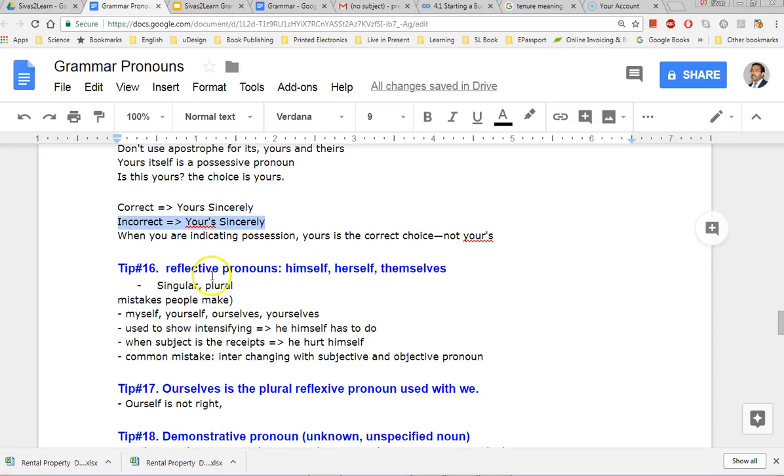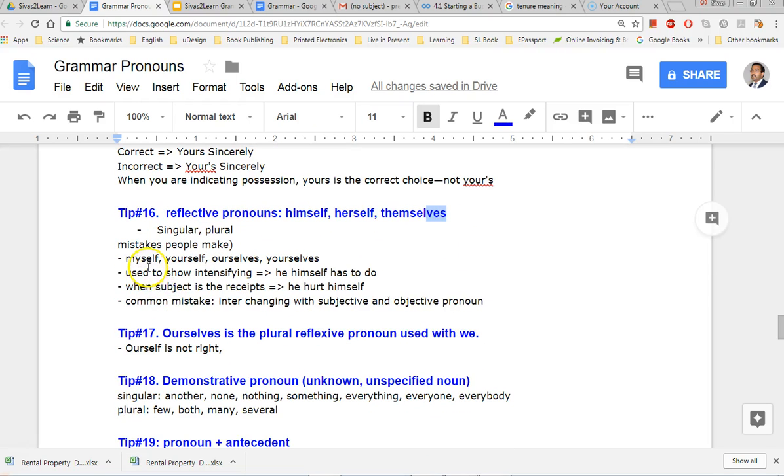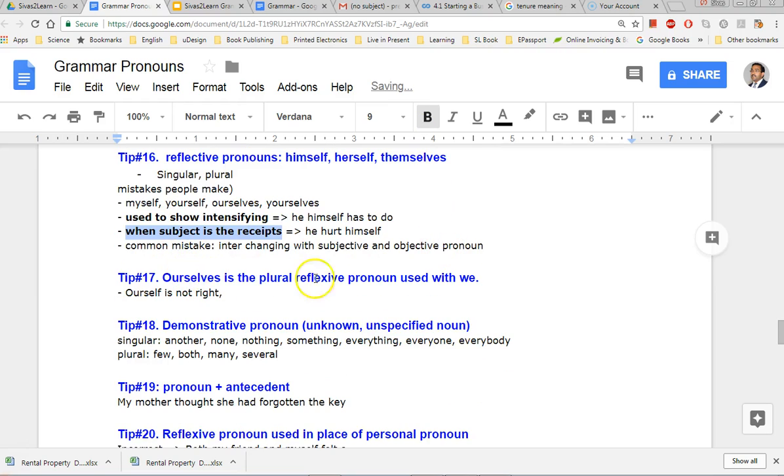The other one is reflexive pronouns: himself, herself, themselves. Depending on plural or singular, self will become selves. So myself, yourself, are used to show intensifying: he himself has to do it, right? And also when the subject is the recipient: he hurt himself, right? So those are two ways of using reflexive pronouns. Ourselves is right, but ourself is not right. But a lot of people mistakenly use this one as well.